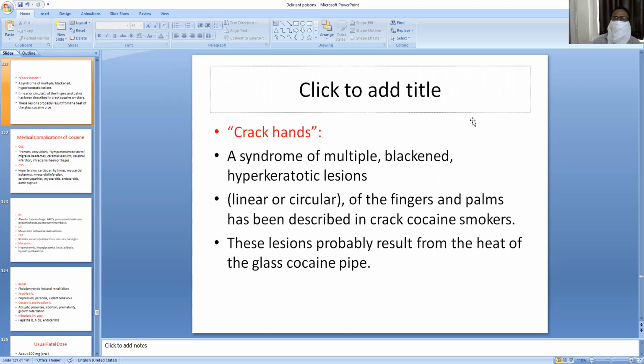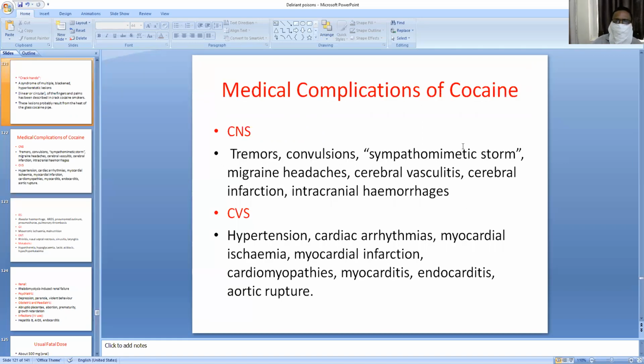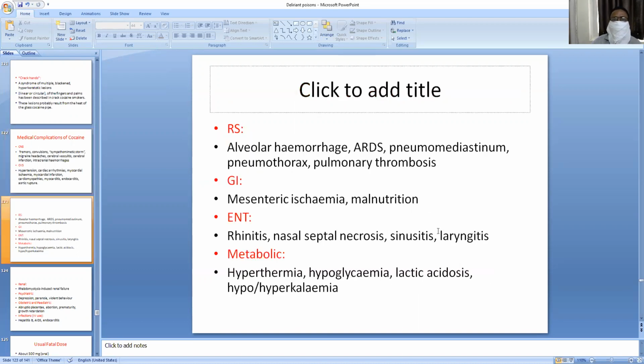This is called crack hands, multiple blackened hyperkeratotic lesions on the palms, hands, and fingers. What are the medical complications of cocaine users? CNS: tremors, convulsions, and migraine. Serious complications are hypertension and cardiac arrhythmias. More common arrhythmias are supraventricular tachycardia and ventricular tachycardia, and myocardial ischemia, myocardial infarction.